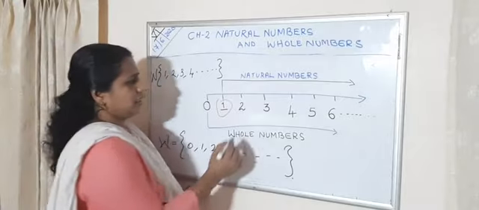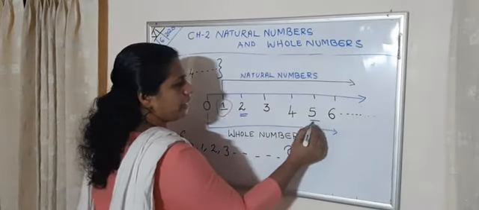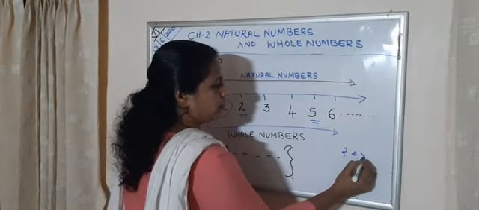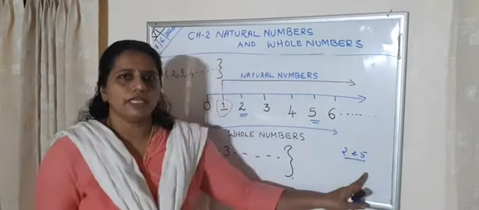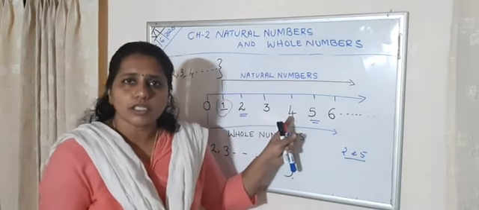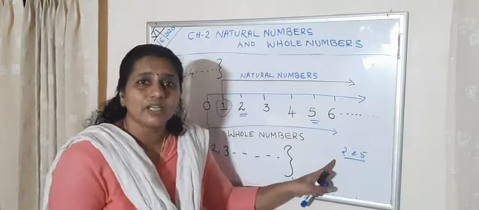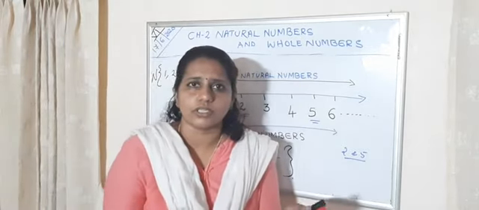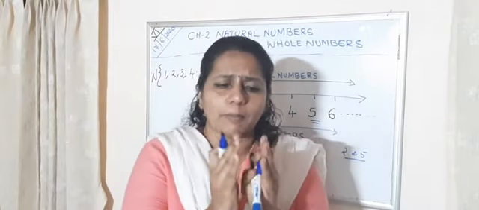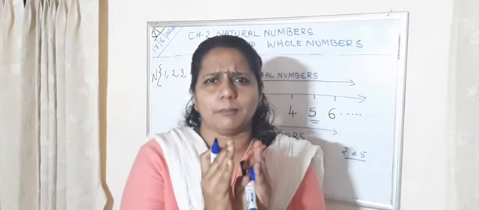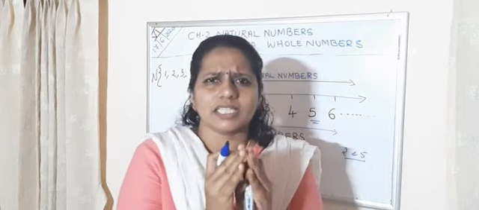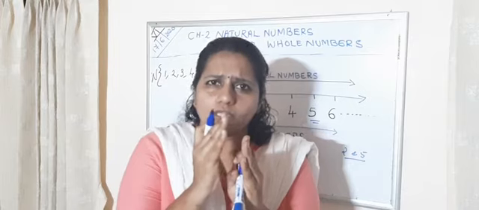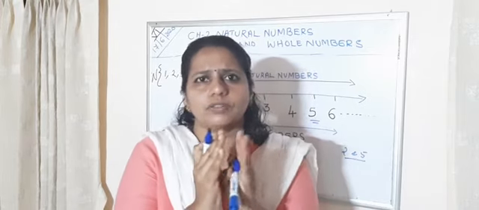Next one, you take 2 natural numbers. Here I am taking 2 and 5. Between these numbers, are they consecutive or non-consecutive? They are not consecutive numbers. What is consecutive and non-consecutive? Consecutive means the number just after or just before the number, that is, the number on the number line lying right or left of the given number.